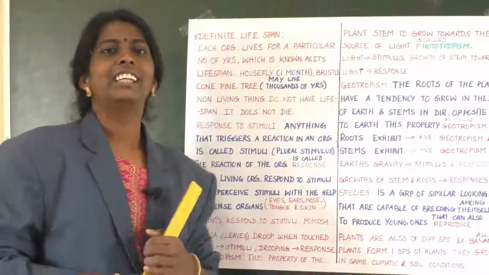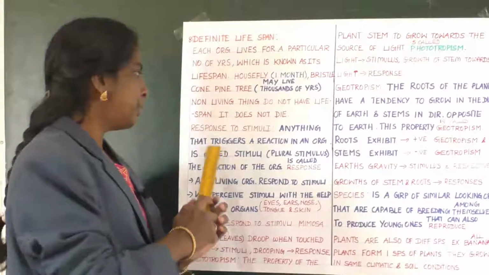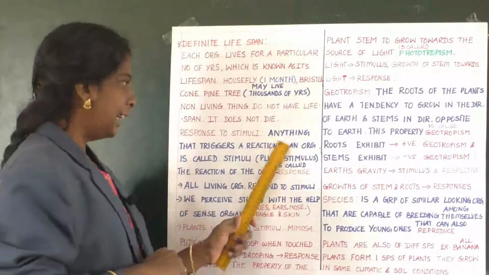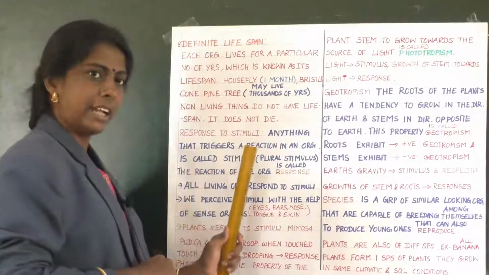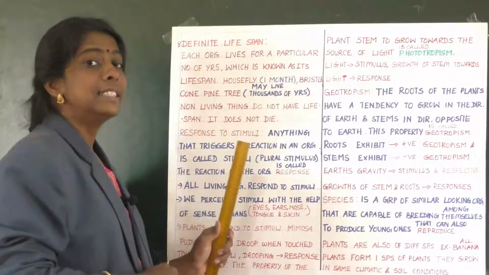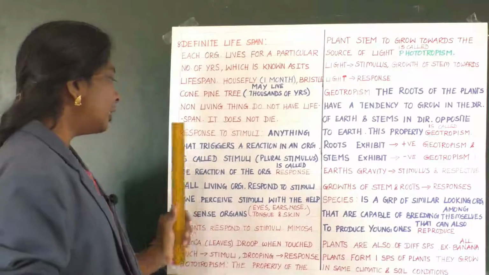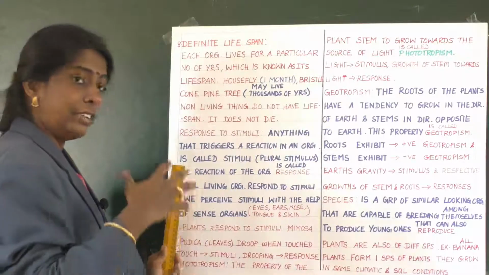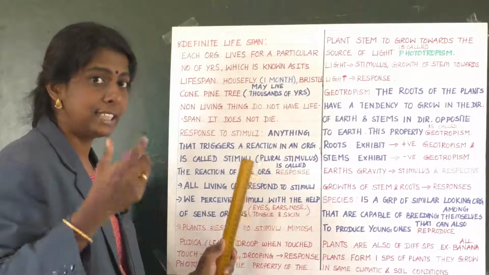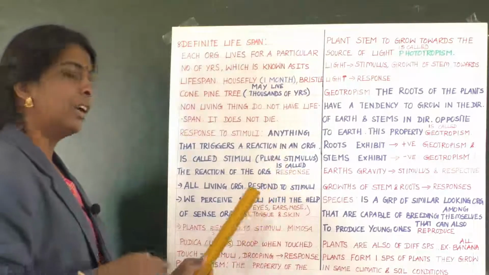Yes, children. Now let us learn about the next feature, that is response to stimuli. So what is this? Anything that triggers a reaction in an organism is called a stimulus, plural stimuli. The reaction of the organism is said to be the response.